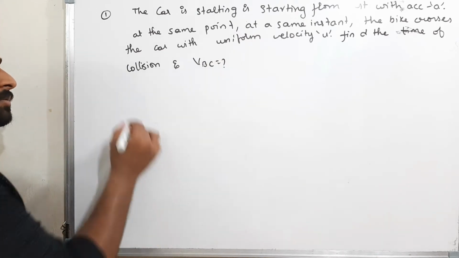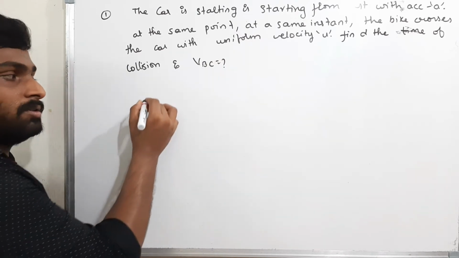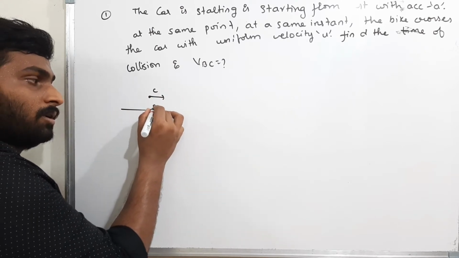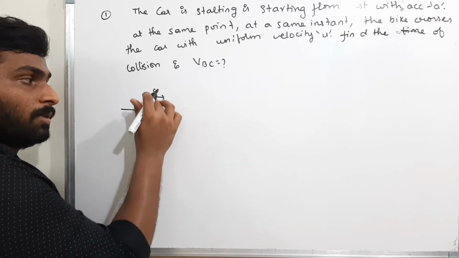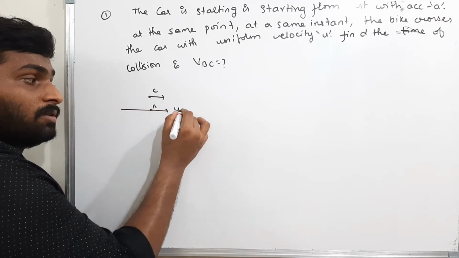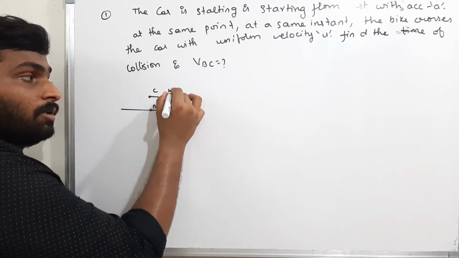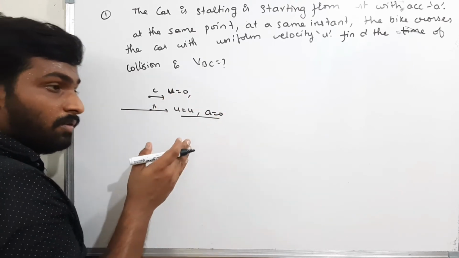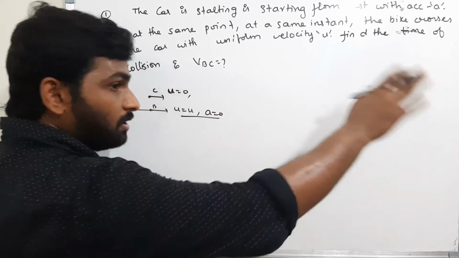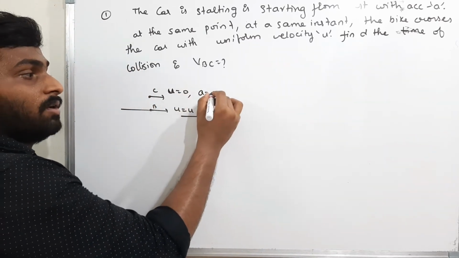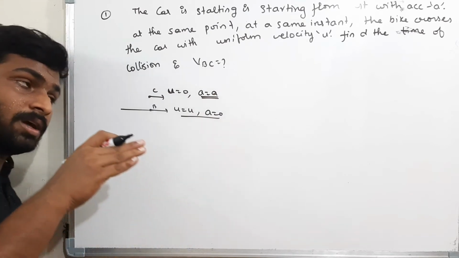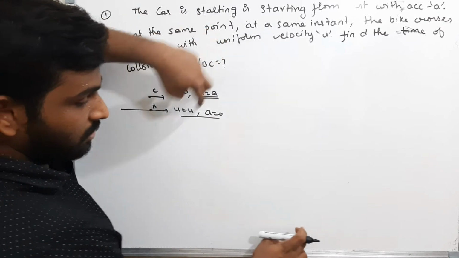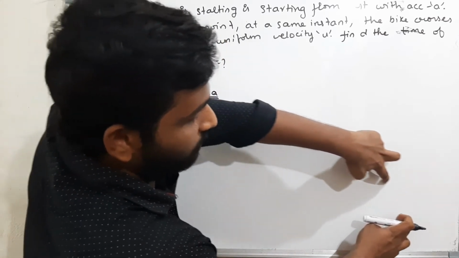Now see here, what is the answer? See here, initially the car is moving like this, and at the same time the bike also crosses the point. That means both are starting at the same position, and the bike is moving with initial velocity u, and the car is moving with initial velocity 0. The bike's acceleration is 0, that means uniform velocity. Everywhere the bike is moving with a constant velocity, but for the car, the acceleration they gave is a. That means slowly the car's velocity will be gradually increasing, and the bike is moving very fast like this. The car increases speed, and then somewhere they will meet.